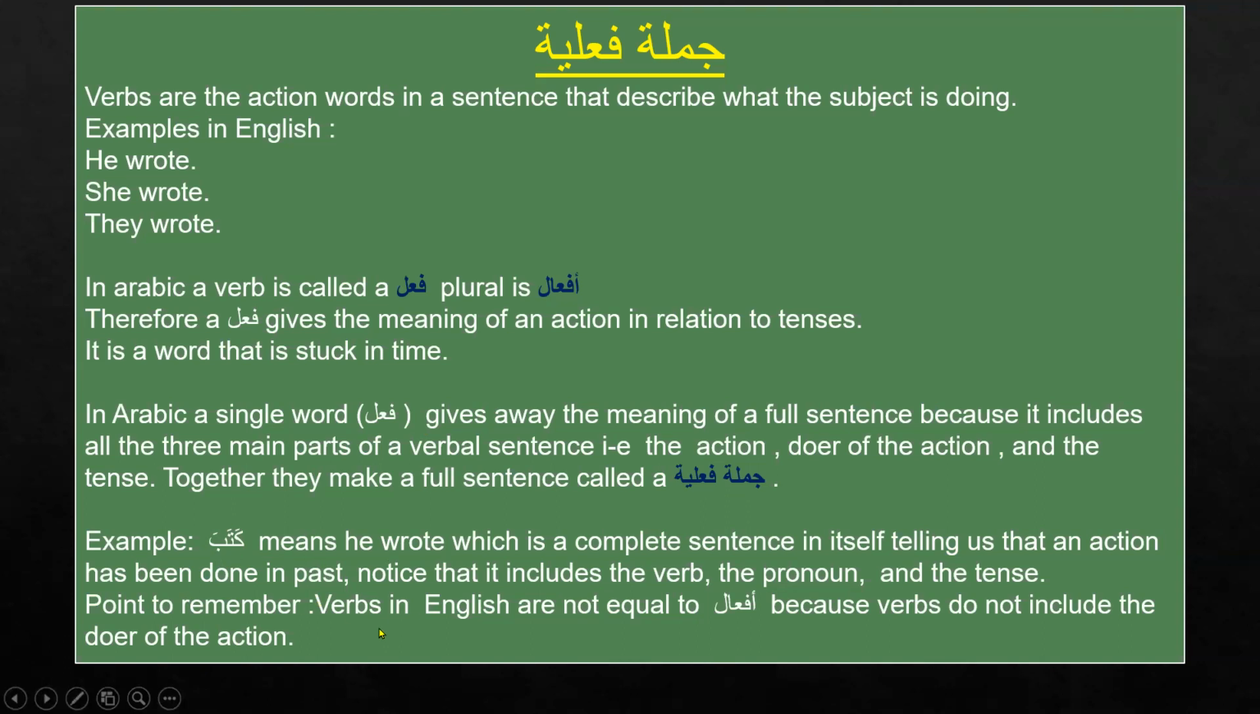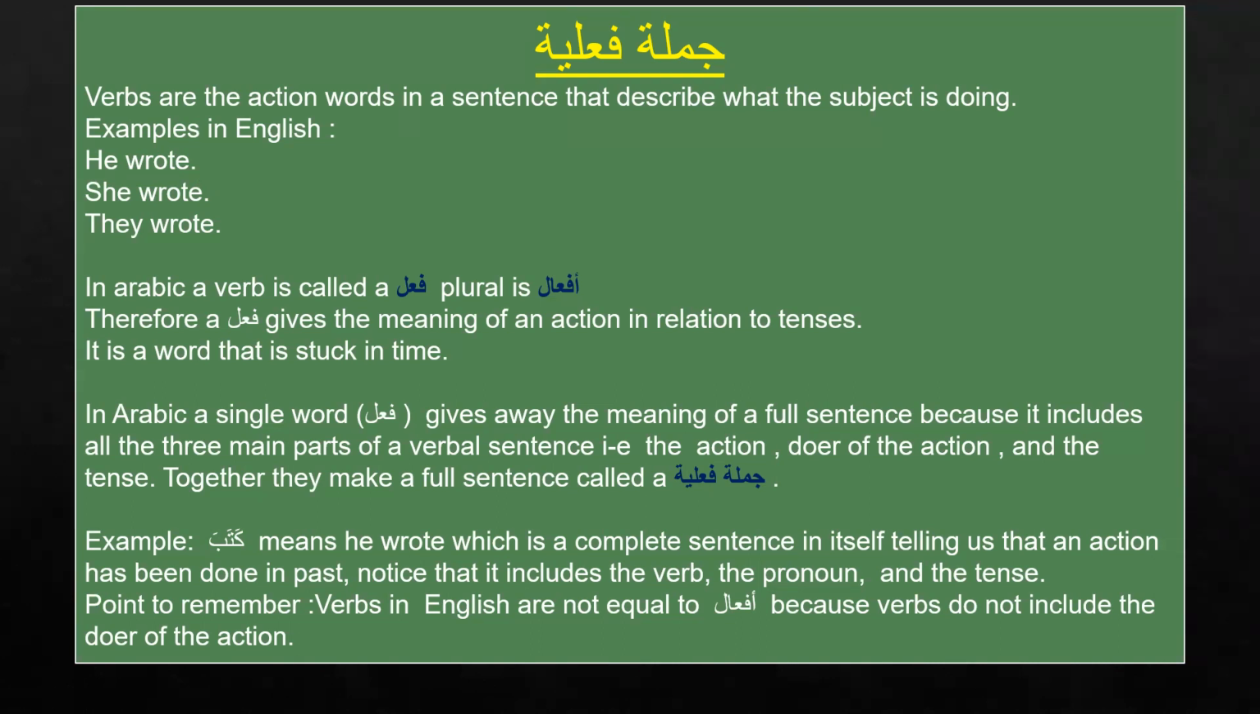Now, points to remember. Verbs in English are not equal to a fa'al, the verbs in Arabic. They are not equal because verbs in English do not include the doer of the action, like wrote. Can you see the doer here? Wrote. If you do not write down he or she, you cannot see who wrote. If I only write wrote, can you tell me who wrote what? You cannot tell me.